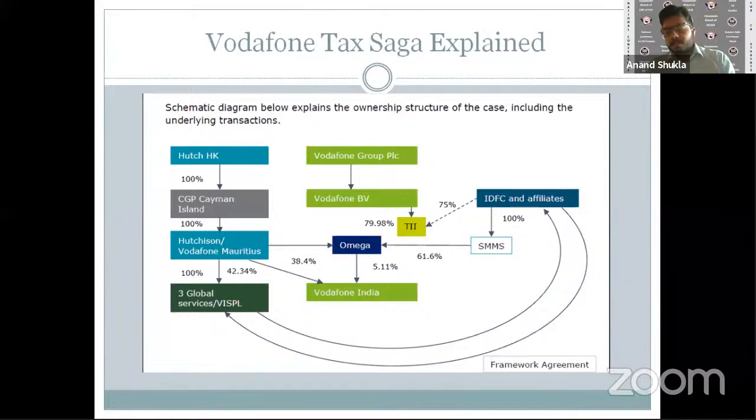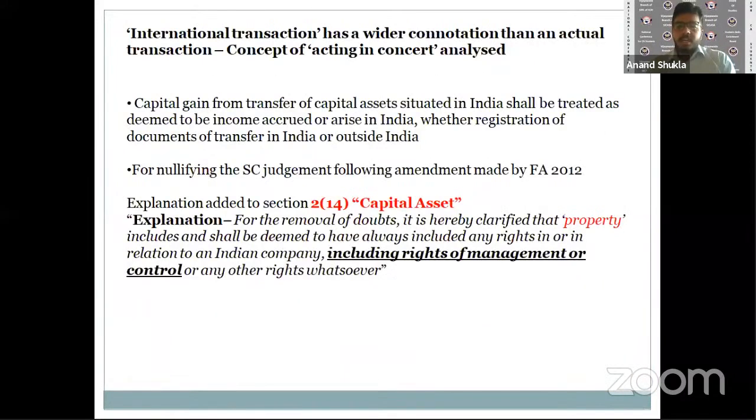So Vodafone approached the Bombay High Court. They got a ruling against them, and then they approached the Supreme Court. They did get a ruling in their favor, but the income tax authorities came up with a retrospective amendment by adding an explanation to Section 2(14), which defines capital asset, mentioning that whenever you transfer a capital asset, in case you transfer the right of management or control, it would be a capital asset, and you will be liable to pay tax in India.